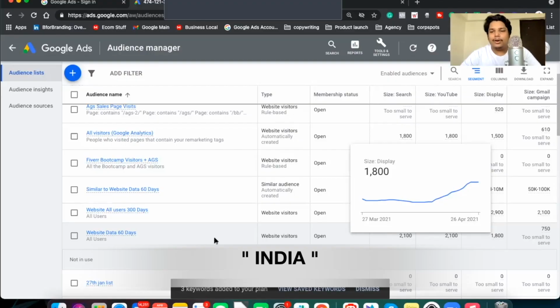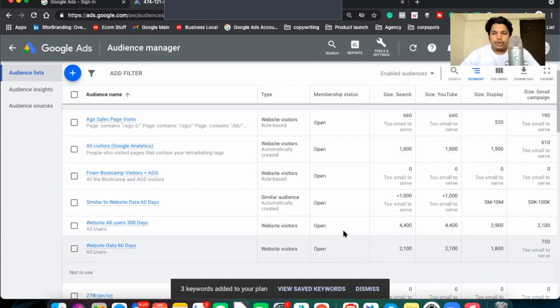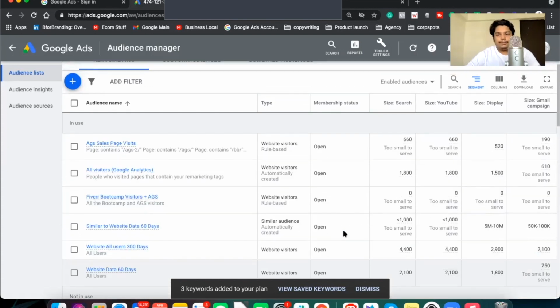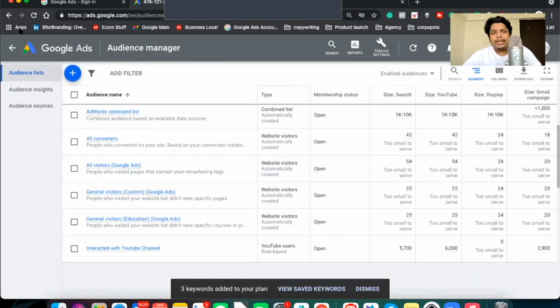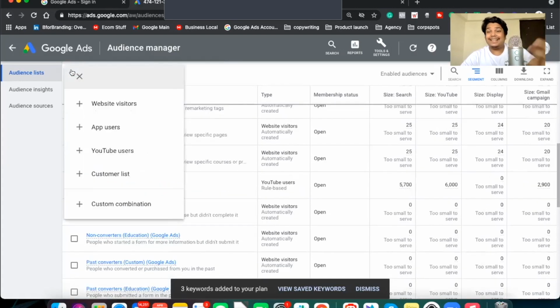Now, this is how it shows. You get all the information here. You can click on this plus option in order to create a remarketing list. I have already created a lot of remarketing lists.